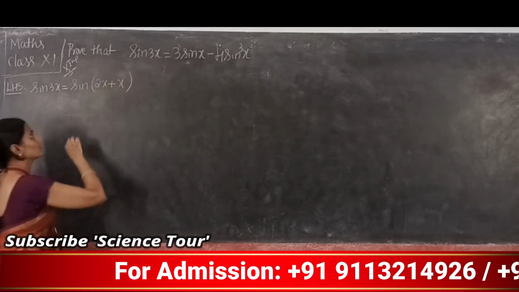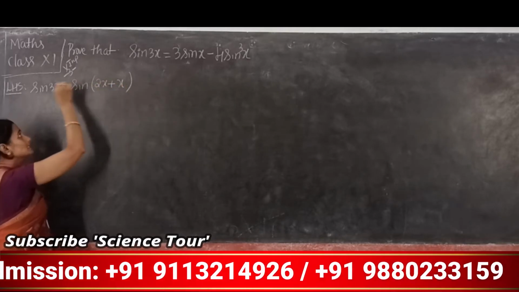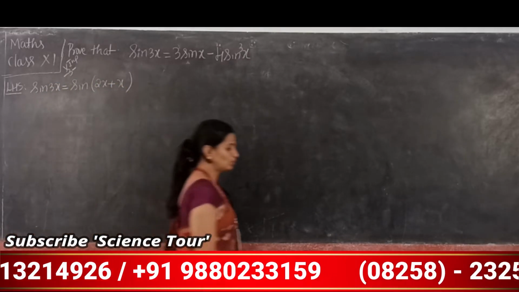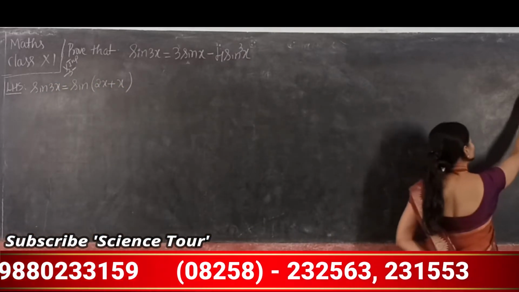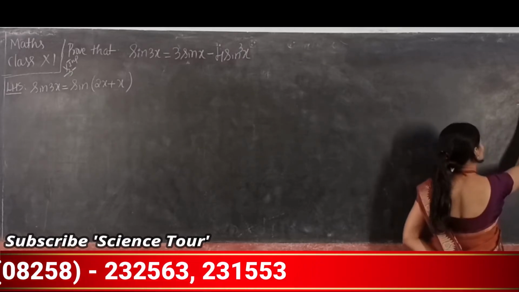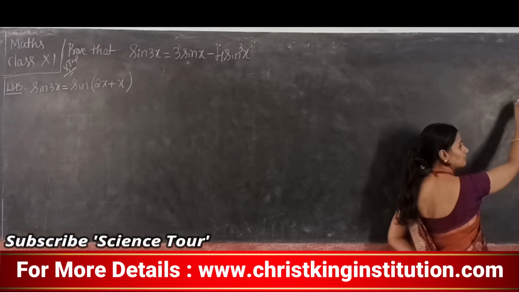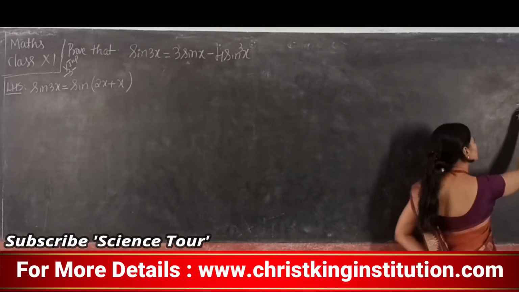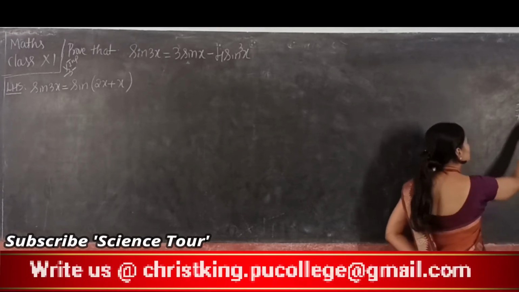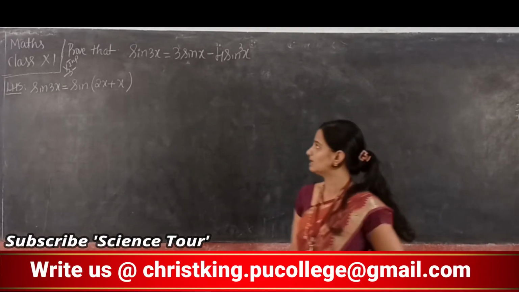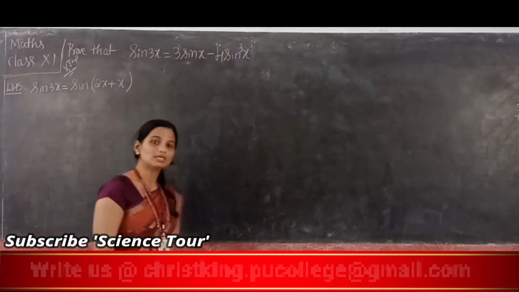Is it right? Yes, 2x plus x is equal to 3x. Both are the same sign means addition, so 2 plus 1 is 3x. So I am splitting that 3x as 2x plus x.